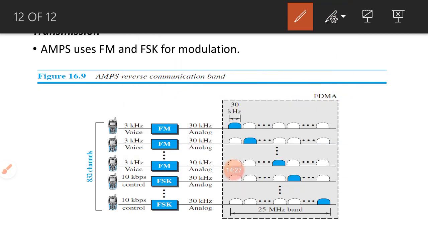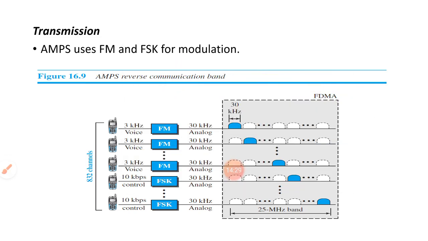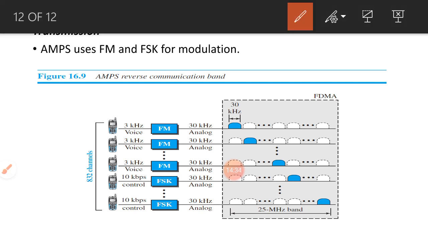So here there are control signals and also voice signals. These control signals are digital signals. These digital signals we have to modulate through frequency shift keying. And these voice signals are analog signals, which we have to modulate through the frequency modulation technique.